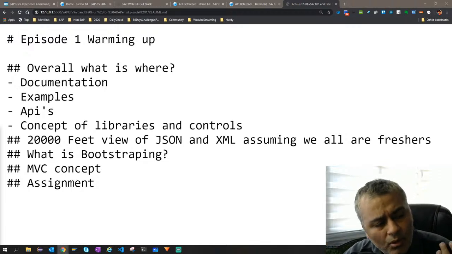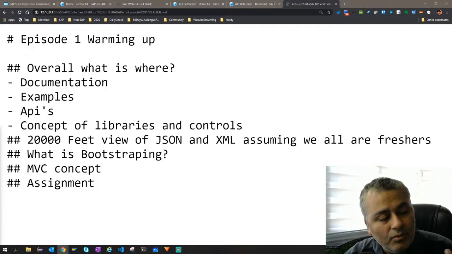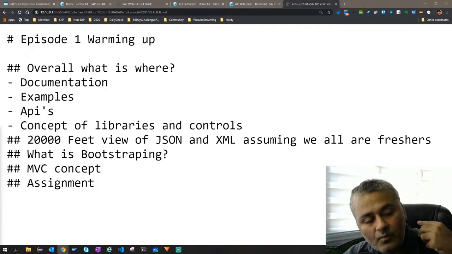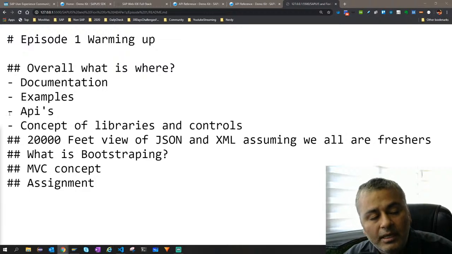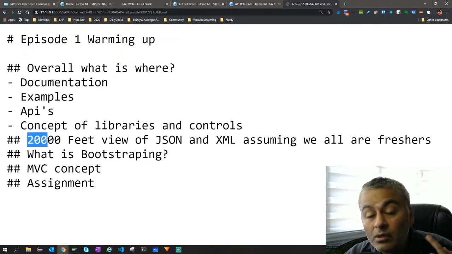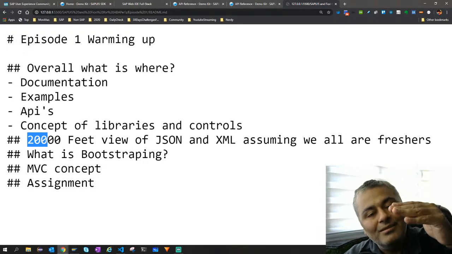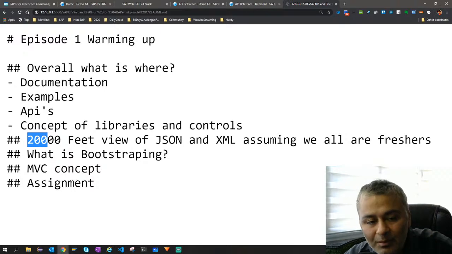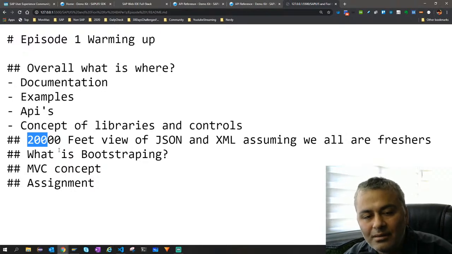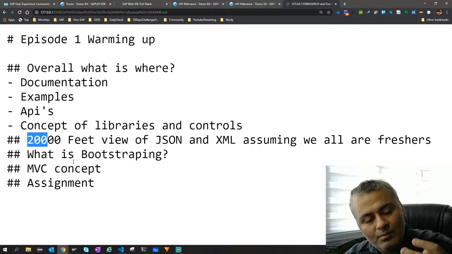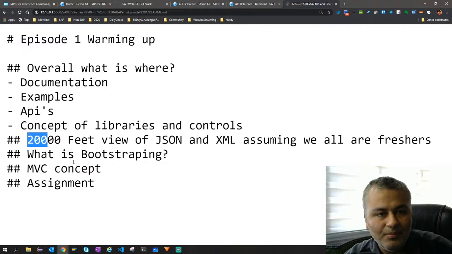Where shall we go, what shall we do, right? We will look around that. And then, because SAPUI5 uses XML and JSON, we will have a 20,000 feet view of what they are, because we will be using them and it makes sense to understand them. And then we will start slowly with what bootstrapping, MVC and all are, right?